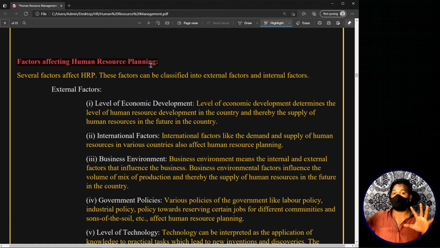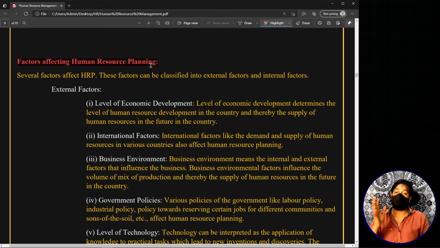Both of them can have a strong impact on human resource planning. Challenges, the previous topic, challenges of human resource planning, are the areas where we have to be careful, and these are the factors which can impact any change. Any change in this particular factor will definitely have an impact on human resource planning, whereas challenges are the area where we have to be careful, and any change in these challenges, we should deal with carefully.